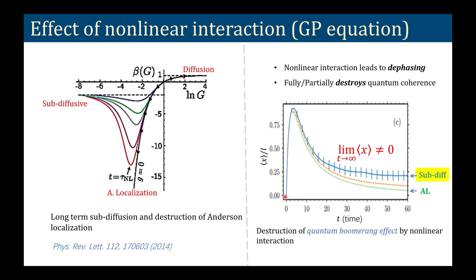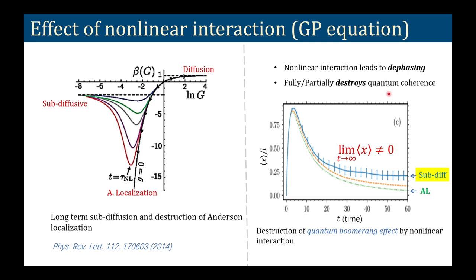So we can see if it is non-interacting, then it will follow this green curve, and that is the Anderson localization. It goes to 0 at long time. On the other hand, if you have interaction, and it has been seen theoretically and experimentally later, it doesn't go to 0, it reaches a steady value, and this is because of this dephasing effect coming from the nonlinear interaction.